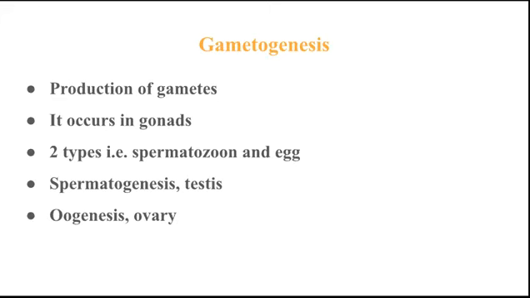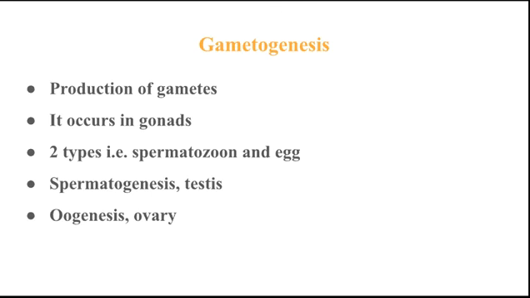Spermatogenesis is the process of formation of sperm, and that process occurs in the testis. The formation of the egg is called oogenesis, and it occurs in the ovary. So that complete process is called gametogenesis.